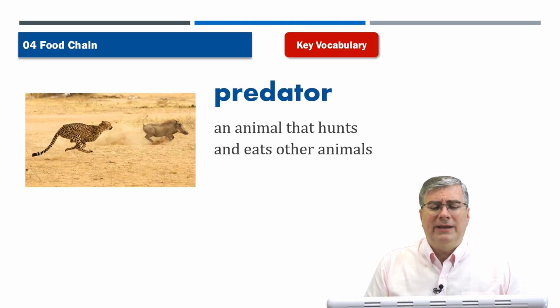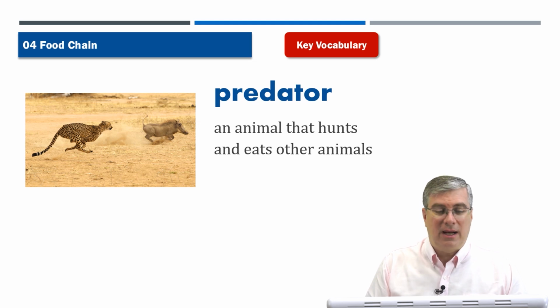Predator. A predator is an animal that hunts and eats other animals. This is a good picture, right? So we can see a cheetah, and it looks like a wild hog or warthog. It's chasing. If it catches it, it will eat that hog. So the cheetah, of course, is a predator. It will hunt and eat other animals.